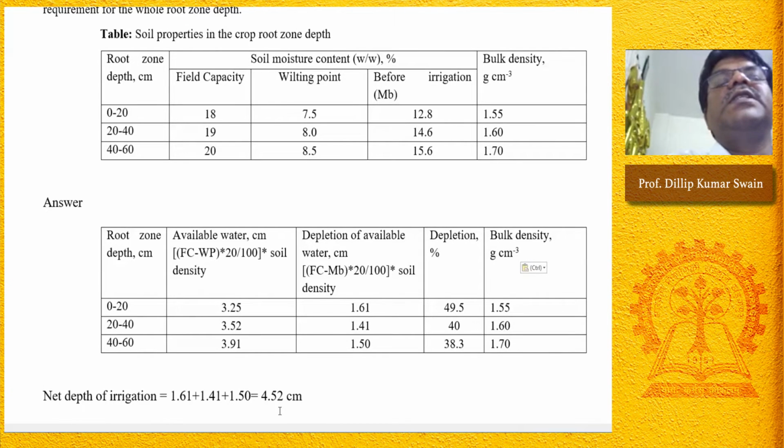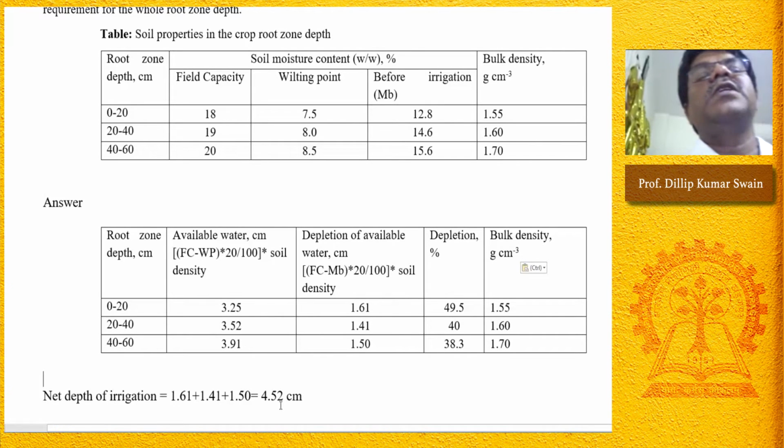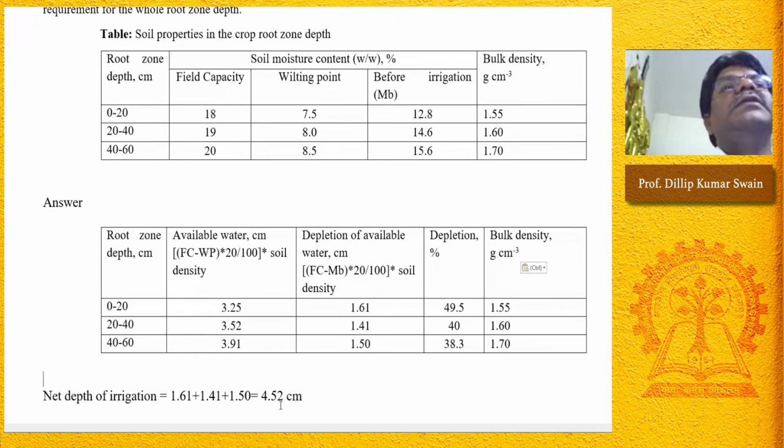So you know how much volume of water will be needed. If a crop area is 1 hectare, 2 hectare or 10 hectare, and the depth is 4.5 centimeter, for a 10 hectare crop field and 4.5 centimeter, what is the volume of water needed for irrigation? Does anybody need any clarifications on this? They calculate the depth of irrigation water requirement. Any clarifications? Because if you have any doubt, please clarify.